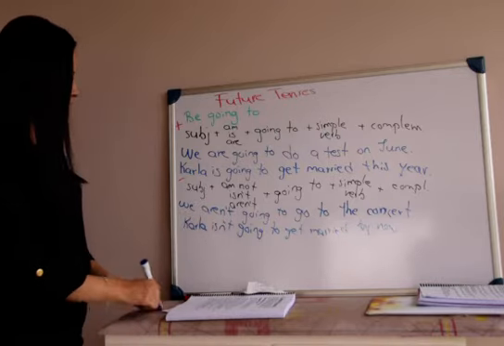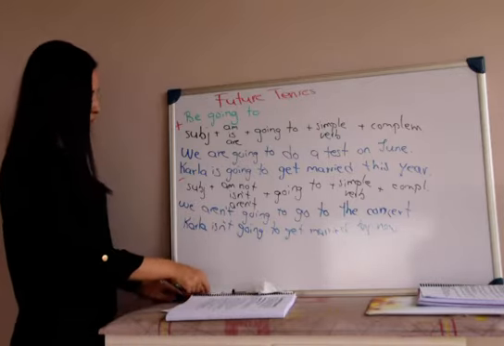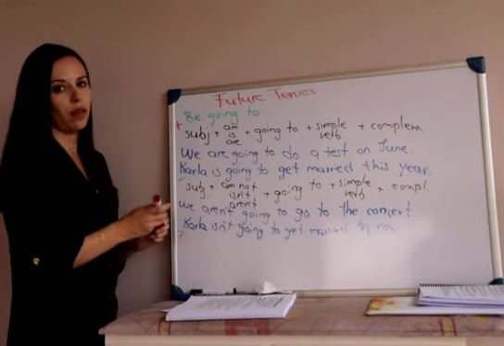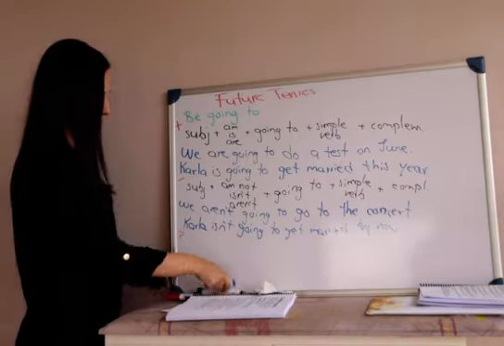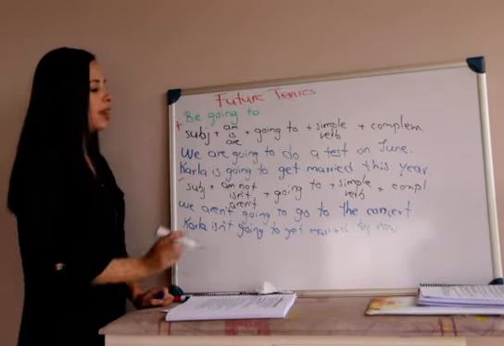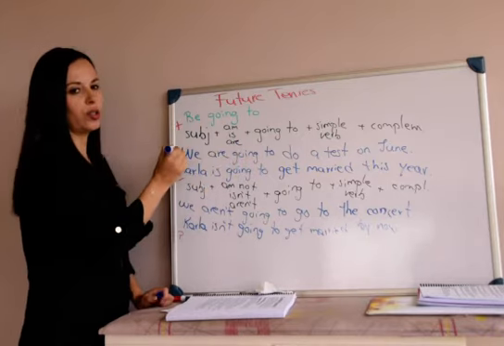That's the complement. And the questions, what happens with questions? When we have questions, the only thing that we need to do is move the verb to be to the beginning, right?